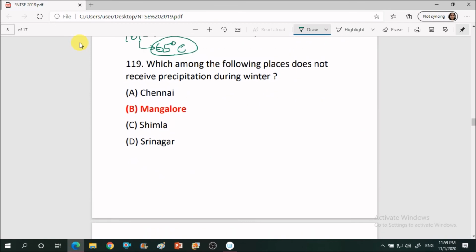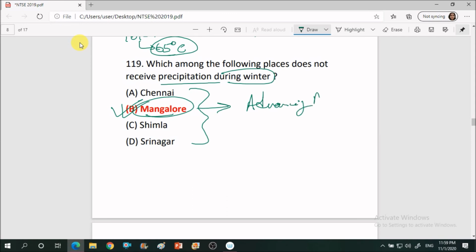The next question: which among the following places does not receive precipitation during winter? It is asking during winter, which means it can be western disturbances or the retreating monsoon. But which of the places will not receive rainfall during the winter? The correct answer is Mangalore. Mangalore basically receives a lot of rainfall during the advancing monsoon. In Karnataka and Kerala, the advancing monsoon is also called mango shower